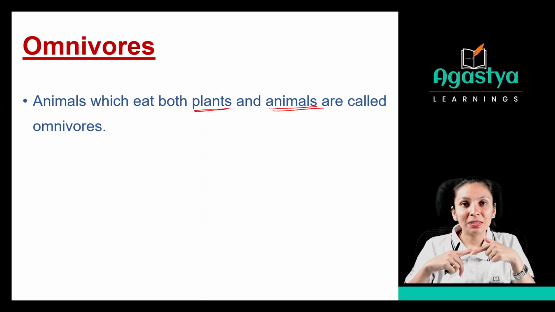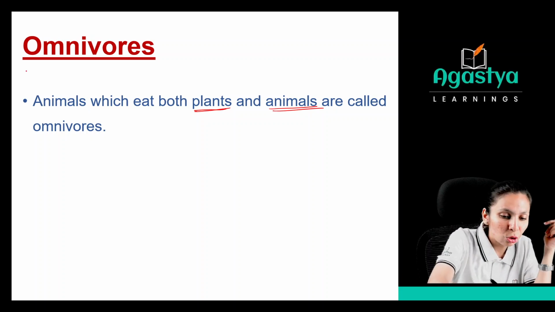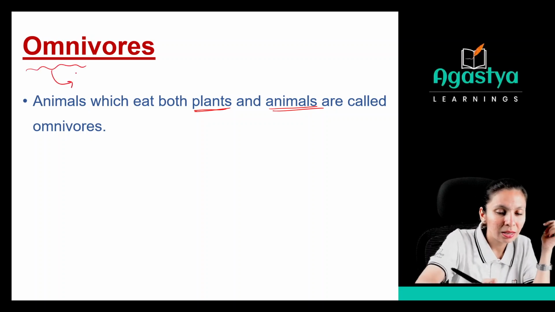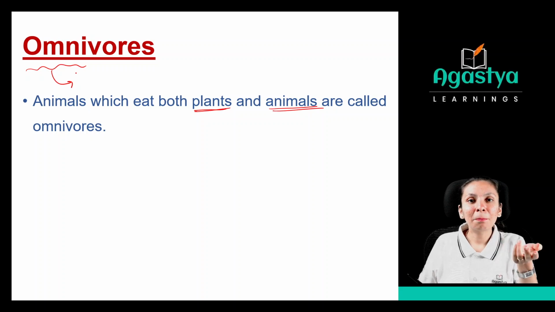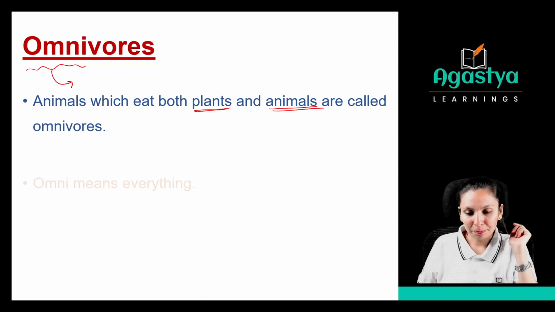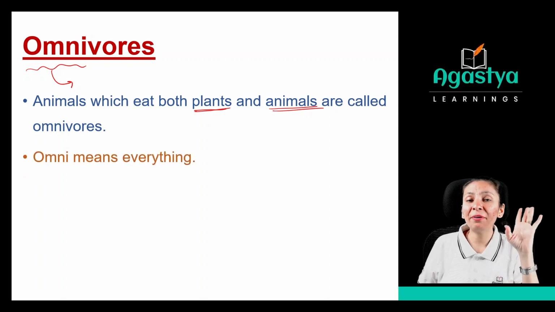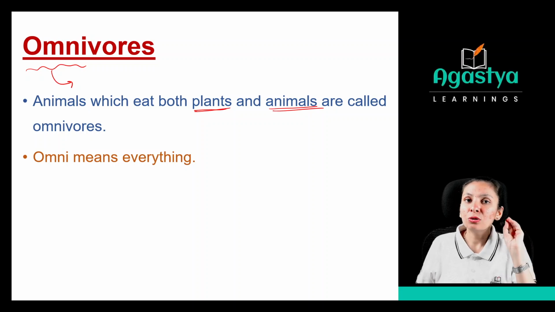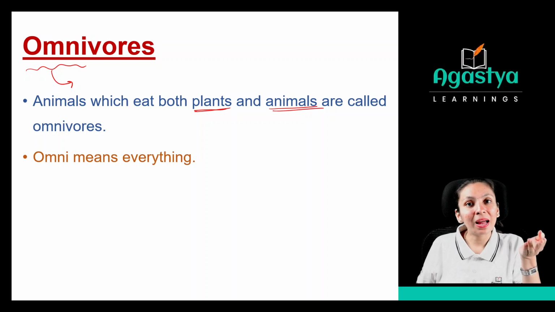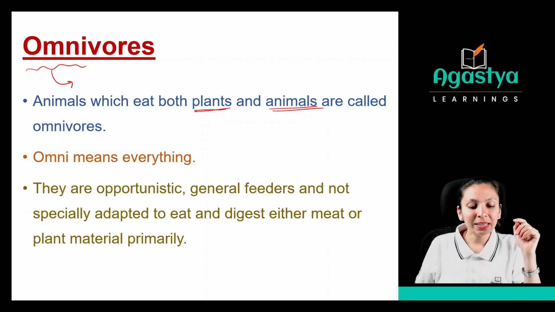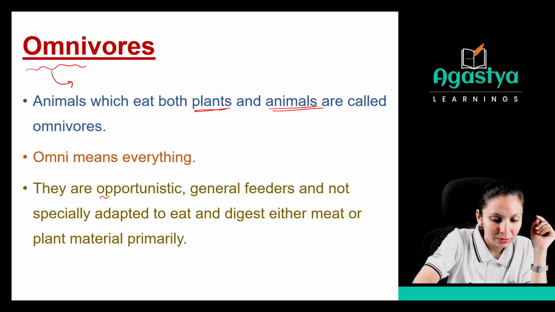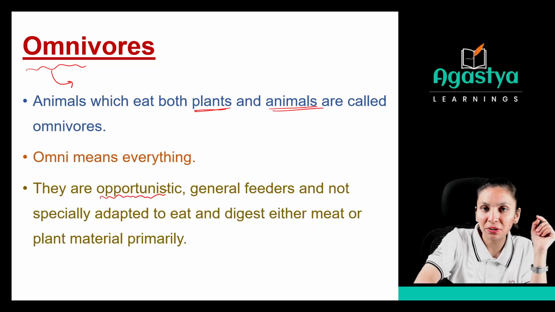So this omni means mixing, that is plants as well as animals. So omni means everything. Whatever is available to you, you can eat it. So the animals which can eat plants as well as animals are called omnivores. See, they are opportunistic. Just try to understand each and every word.